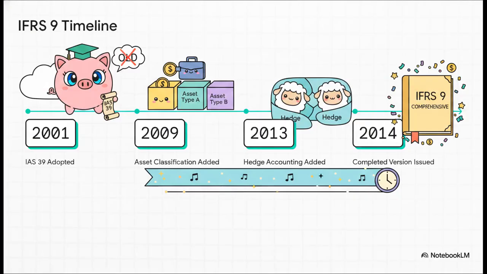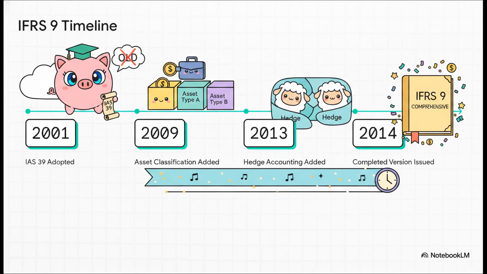So IFRS 9 definitely wasn't born overnight. It actually replaced the old IAS 39 standard in these really distinct, careful phases over 13 years. You see, the board always wanted to replace IAS 39, but because financial markets move incredibly fast and everybody was demanding quick fixes around the 2008 financial crisis, they decided to release it in chunks rather than making everyone wait for one massive heavy rulebook.